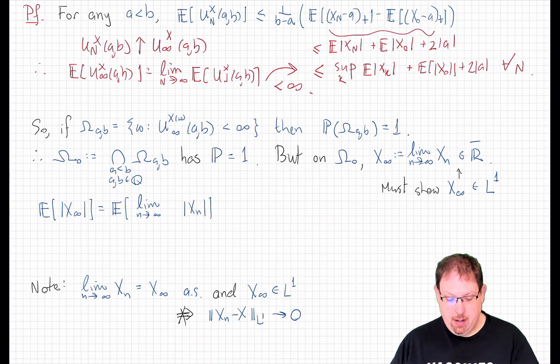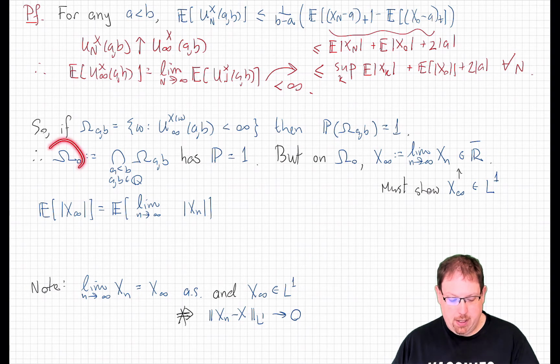That is, if we fix a and b and let omega a b be the event that ux at that realization omega at infinity of a and b is finite, then that event has probability 1. Now comes the necessity of restricting to rational pairs a and b, so we have a countable family.